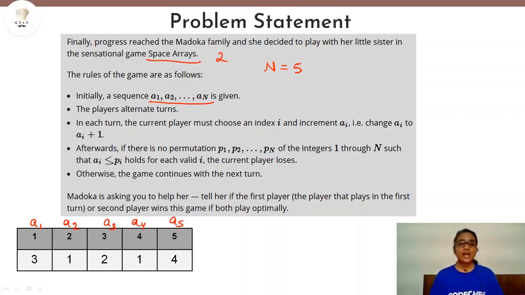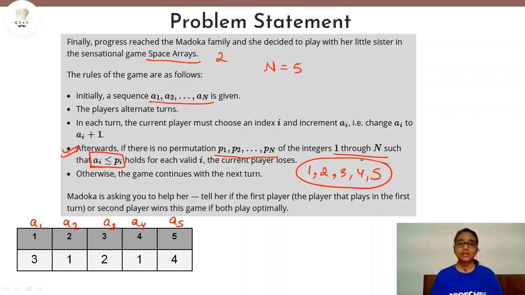For that we have a condition here that every time Ai should be less than or equal to Pi. This condition should be maintained. Now what is this Pi? Here you can see that P1, P2 up to Pn is given as a permutation of integers ranging from 1 to N. So that means if N is equal to 5, then this permutation will be 1, 2, 3, 4 and 5.